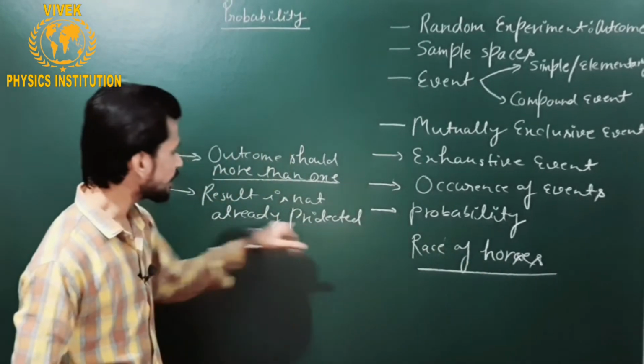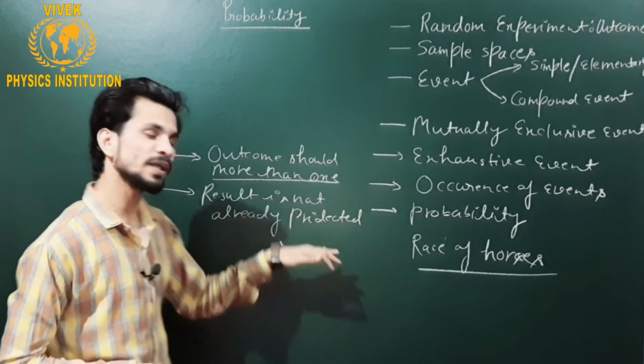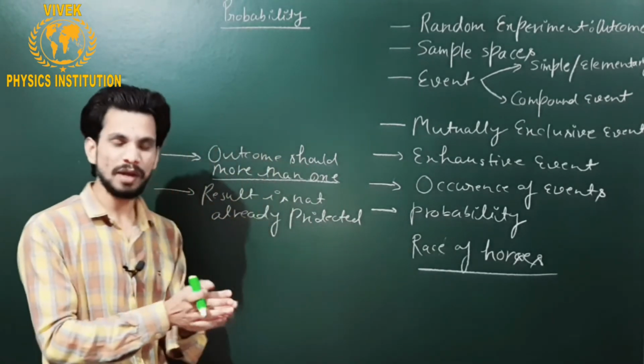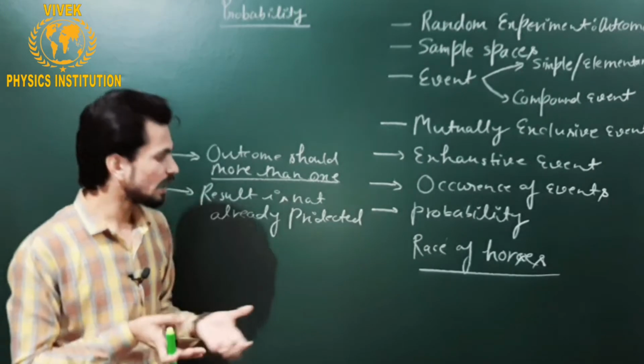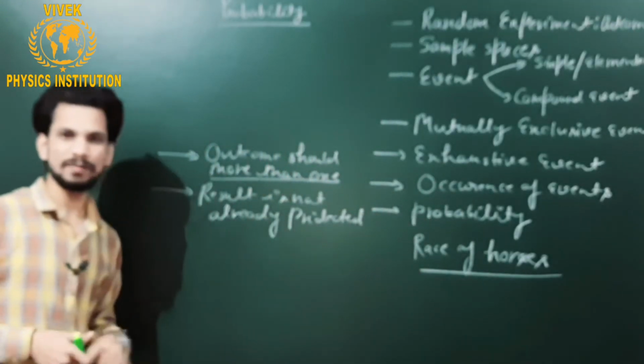So the other criteria is also passed here. Here the result is not already predicted. We do not have any idea or any prediction about the winner horse. So this can be taken as a random experiment.